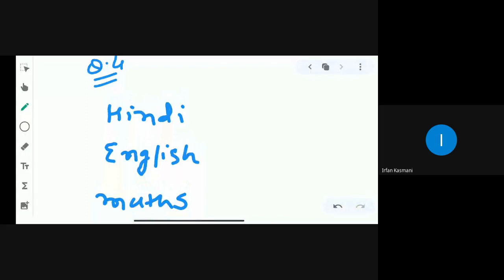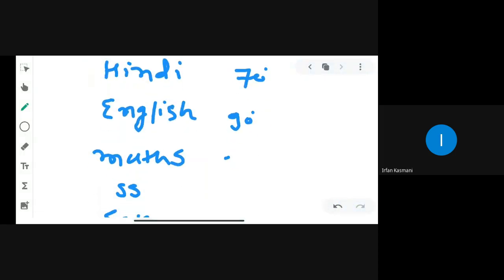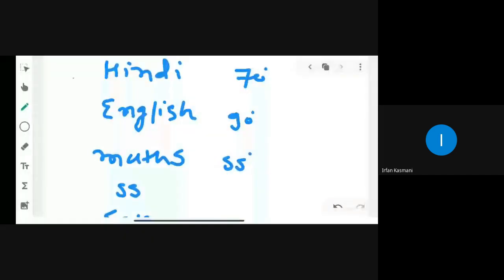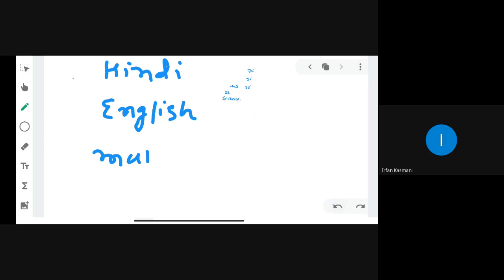Here it is given that Hindi is 70 degree, English 55 degree and maths 90 degree. Sorry, we made a mistake here. In English it is 55 degree.